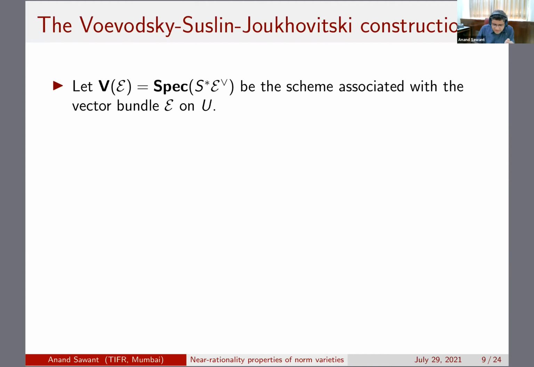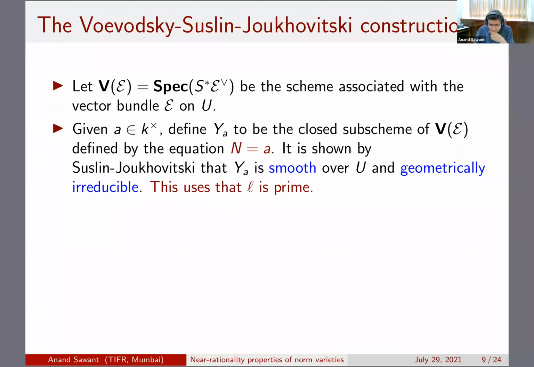You take the underlying scheme, and there is this norm map which can be seen as a homogeneous polynomial of degree L, and given any unit A in K, you can look at the norm hypersurface, norm equal to A. Now this norm hypersurface is smooth over U and is geometrically irreducible, and the proof of this, given by Suslin and Joukhovitski, uses that L is a prime number. So this is quite important.